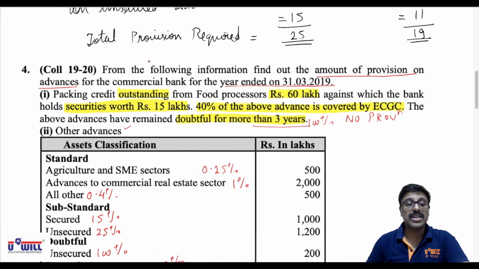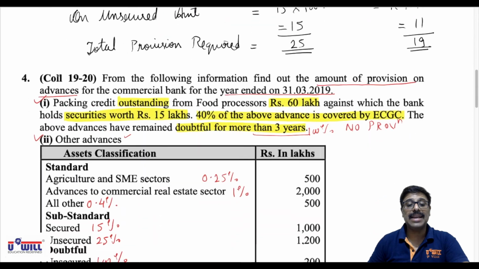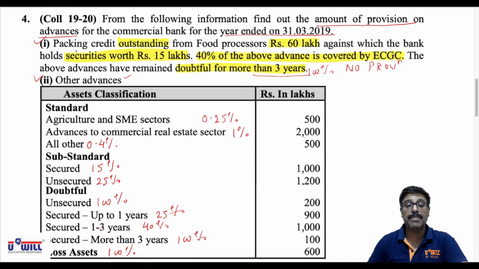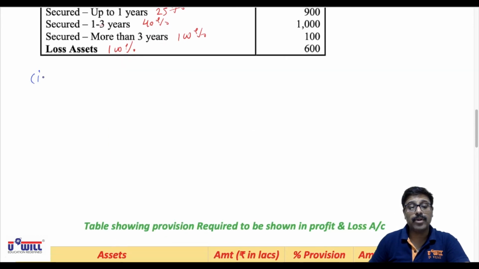What we will do is first we'll solve this first portion, and then the second portion, and then a joint table will be made. So first, as we did just now, let us make the calculation and find out the provision required for this packing credit outstanding from food processors. Give the heading in your notebook. First we calculate for packing credit.